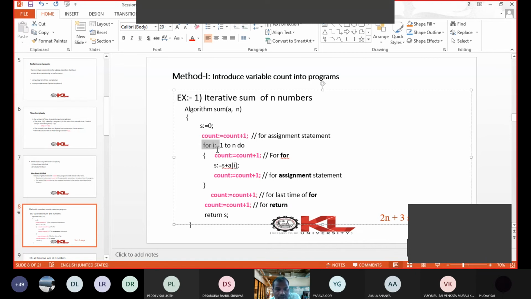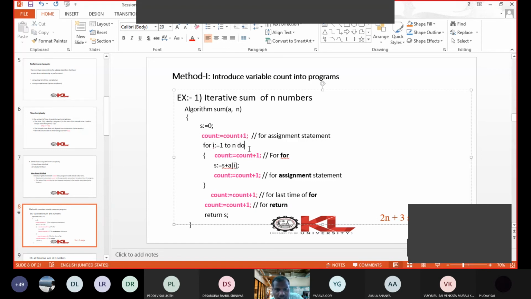Next we have the for loop for I is 1 to n. Here in the for loop there are three things. The value is assigned to the variable I, condition checking is there, incrementation is there. All these things will be considered as one step.